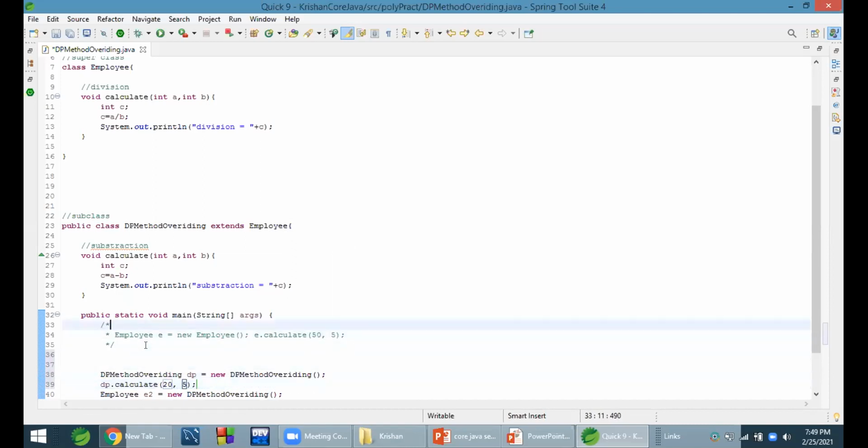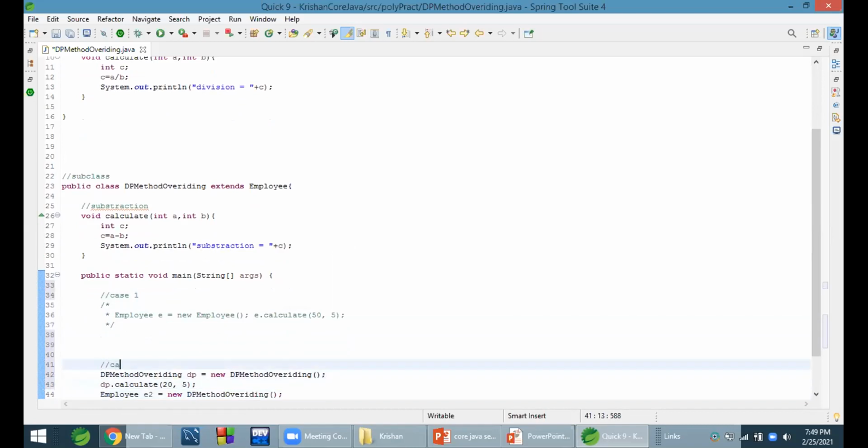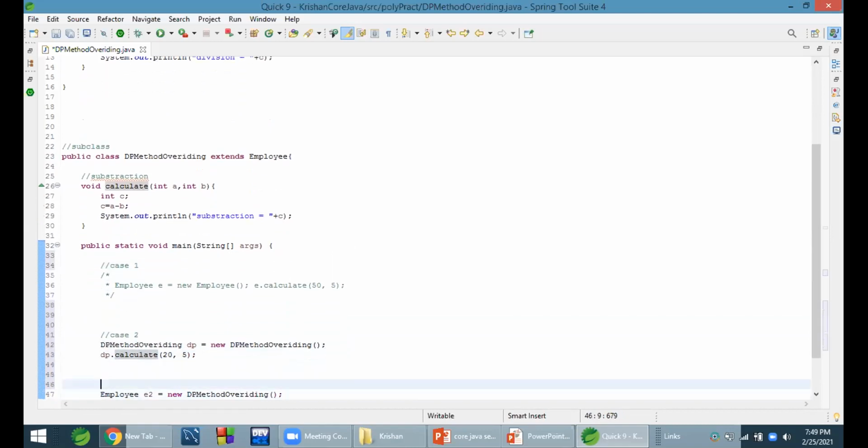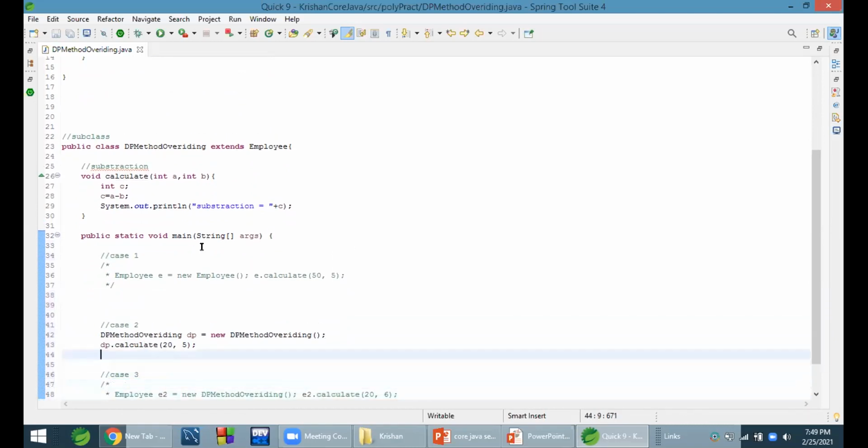This is one case. We'll cover them one by one. This is case one, this is case three. Let me comment this part out, and if we run this, it will be the general way we create an object of a class and call a method. Here there is no reference to the superclass, so the subclass method will be called because we are passing an object of the subclass.